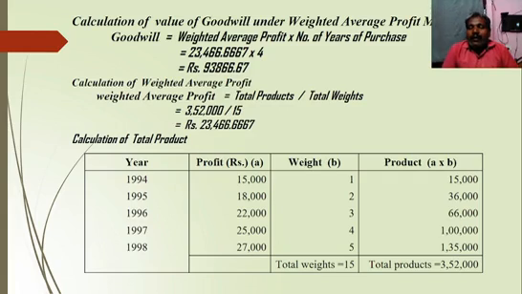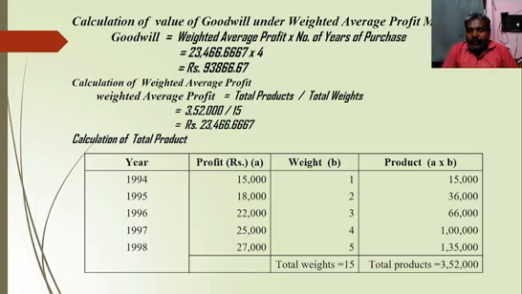Then the calculation of products. So A multiplied with B. So 15,000 into 1, 15,000; 18,000 into 2, 36,000; 22,000 into 3, 66,000; 25,000 into 4, 1 lakh; 27,000 into 5, 1 lakh 35,000. So we should add these years' products, we will get total products. The total products value is 3 lakh 52,000.